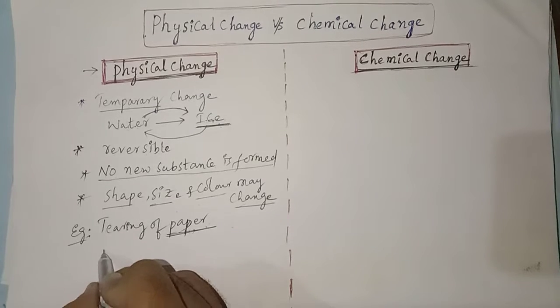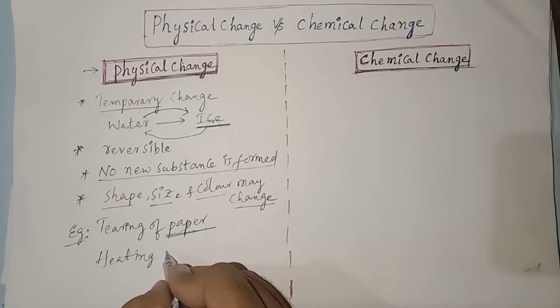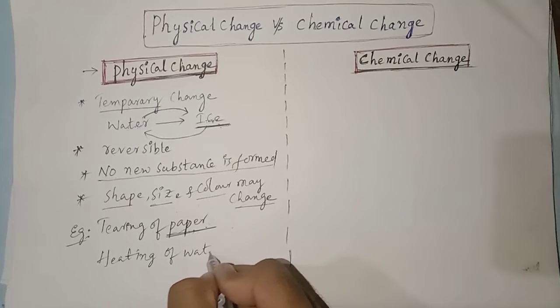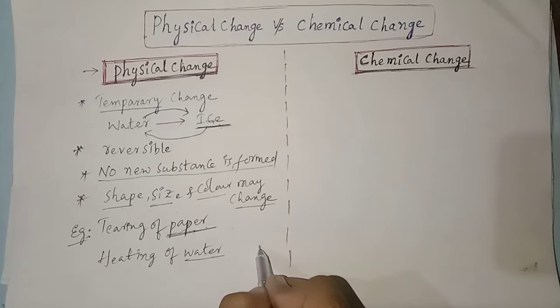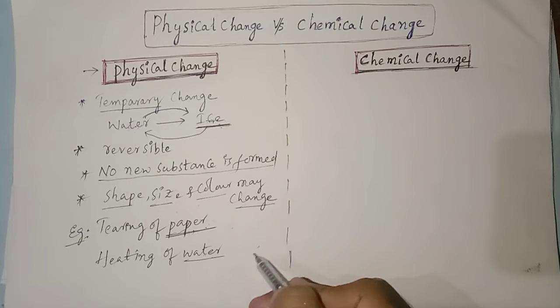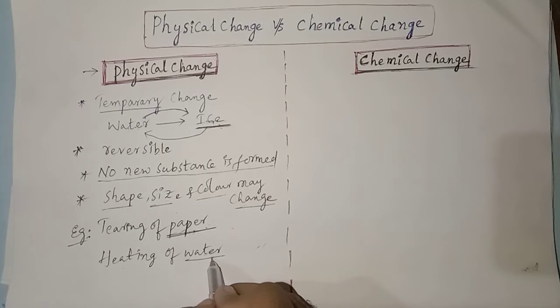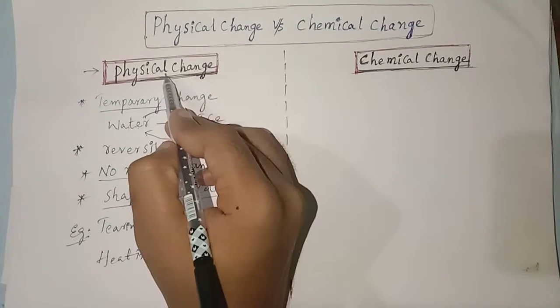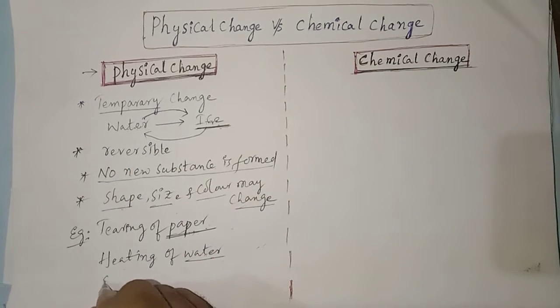One more example for physical change, note this down: heating of water. Do you know what happens when water is heated? When we heat water, it changes from liquid to gaseous state. Then when that vapor cools, it changes again into liquid. So heating of water is an example of physical change. Remember, very important.